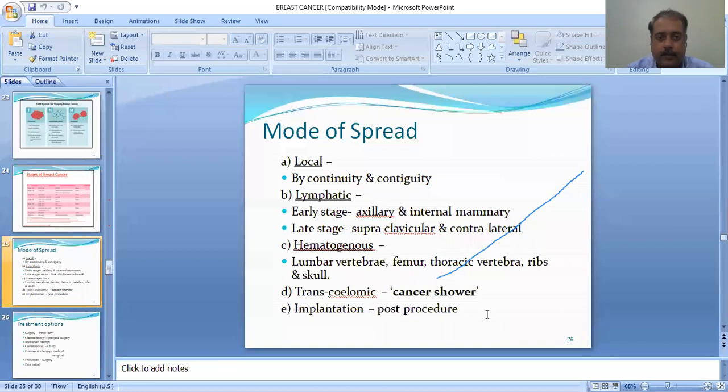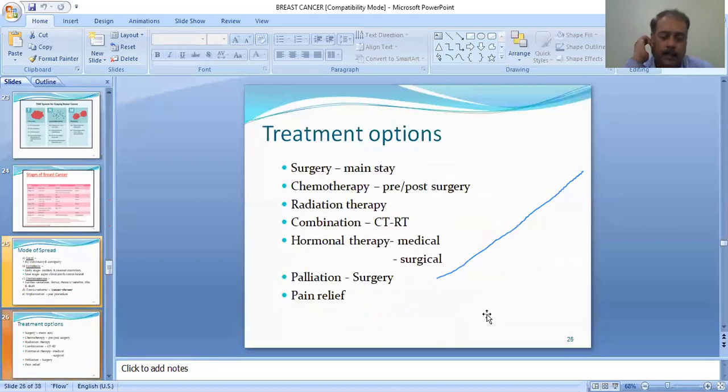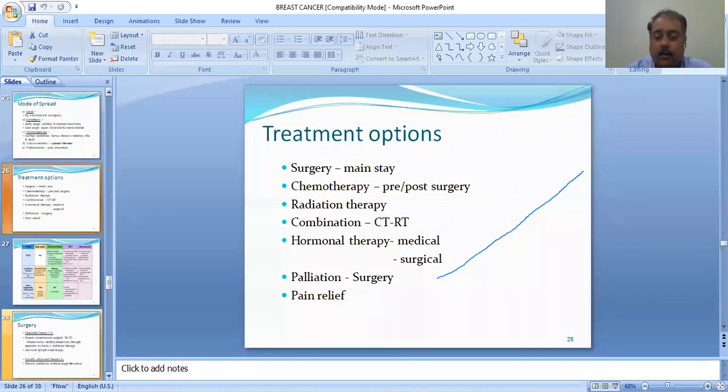So we'll now proceed to the next. After knowing the staging, the next is the treatment options. What treatment options can one offer to the patient? Surgery is the mainstay of treatment for CA breast if the patient has presented to you in time, and it gives the best possible results. So whenever there is an opportunity, please offer surgery to the patient.